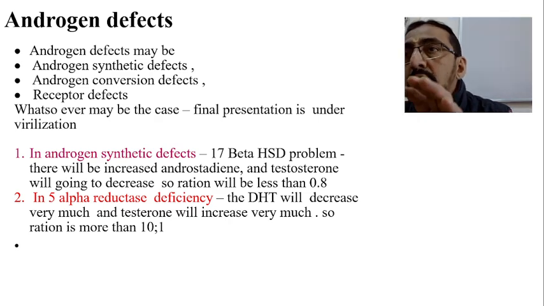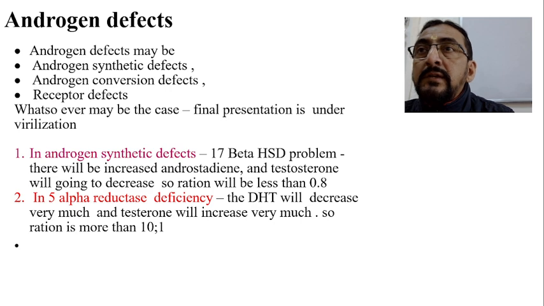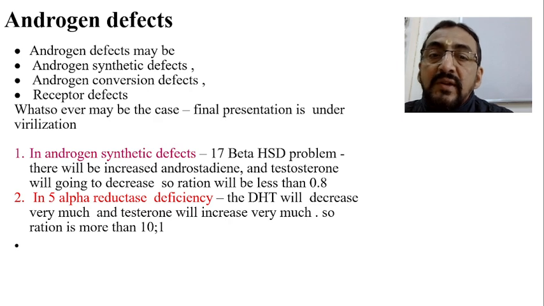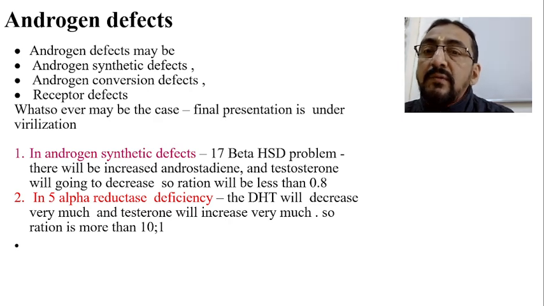Now testosterone is normally formed, but it is not properly converted into its next stage called dihydrotestosterone because of the 5-alpha reductase deficiency. And this results in more testosterone and less DHT. DHT is very important for the formation of the external genital organs, we know that. And here the testosterone to DHT ratio will be more than 10:1, which is pathological.